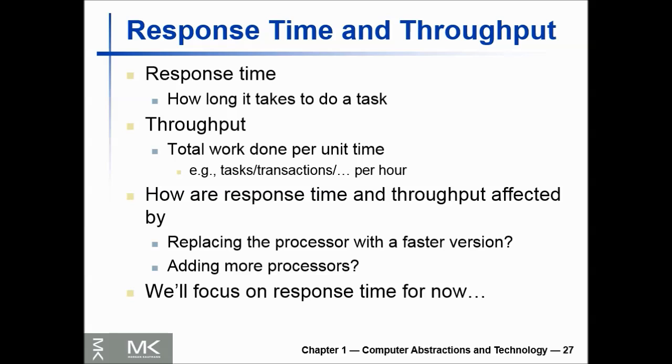As an individual computer user, you are interested in reducing response time, that is, the time between the start and completion of a task, also referred to as execution time.